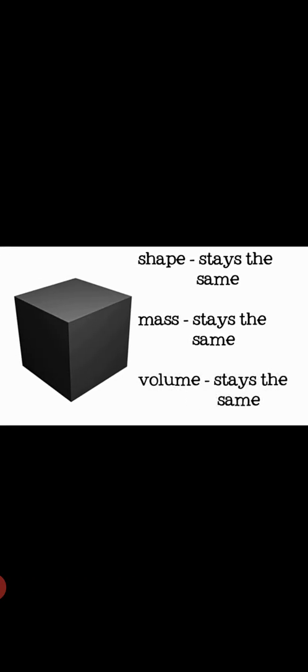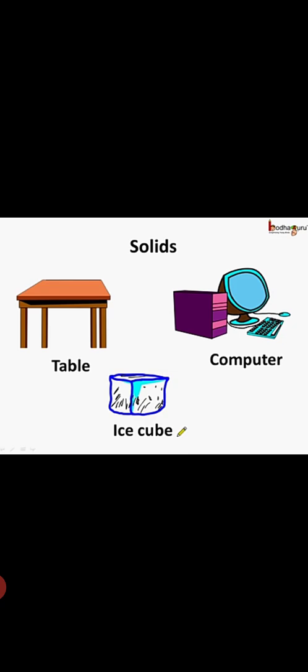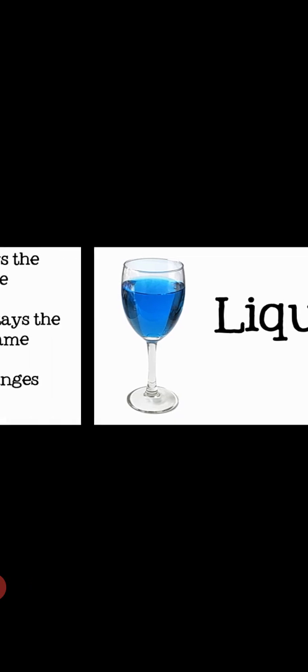So based on these, here you could see an object. It has a shape, it stays the same even if we take it anywhere. Mass also stays the same. Volume also stays the same, it doesn't change. So these are solids. They have definite shape and volume, like ball, computer, table, ice cube, etc. So solid. Next is a liquid.